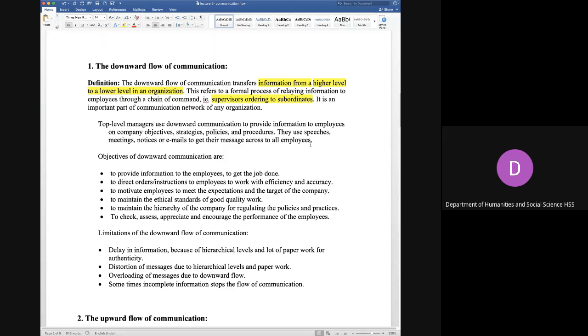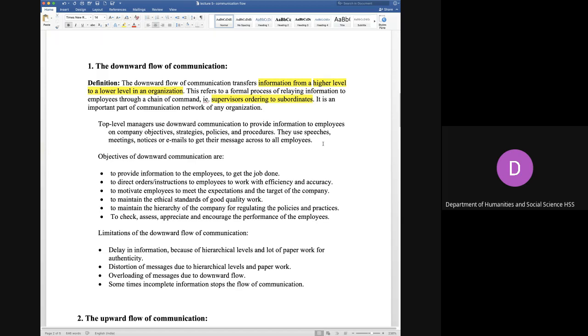Now, what is this information? I have already told you that it could be objectives, orders, policies, and instructions, and so on. The medium used in communication here could be speeches. That means they organize a conference in a conference hall, and through speeches they try to give the orders and instructions. That could be one way.